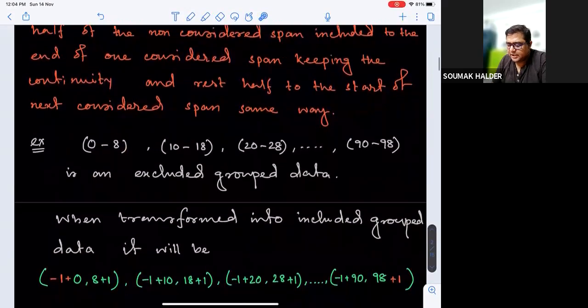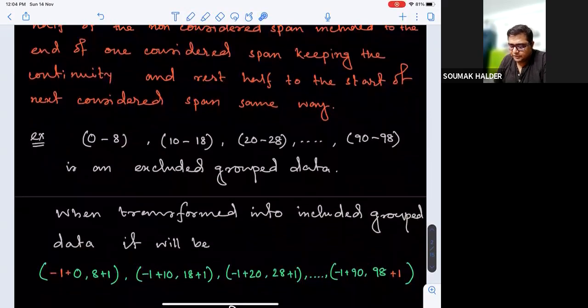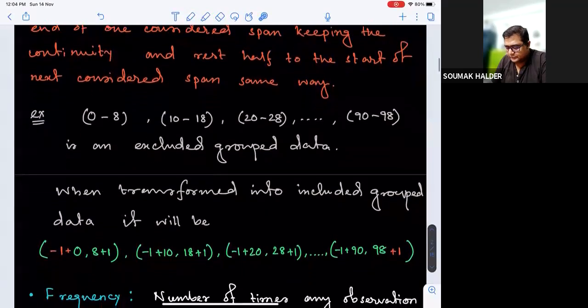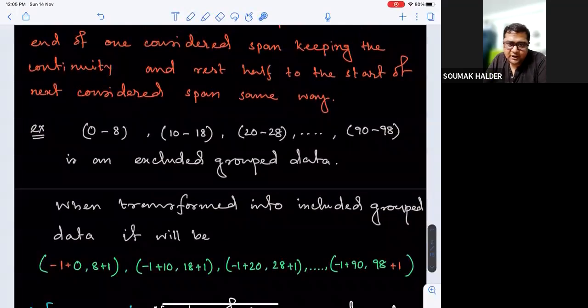When we transform that into inclusive group data, for 8 and 10, the difference is 2. So half of that, 1, should be added to 8 and 1 should be subtracted from 10. Similarly, 1 should be added to 18 and 1 subtracted from 20, and so on. Even to keep the class length the same, though we didn't have any information prior to 0, to have uniform class length, we will go for 0 minus 1 and 98 plus 1. That changes the group data into inclusive one.